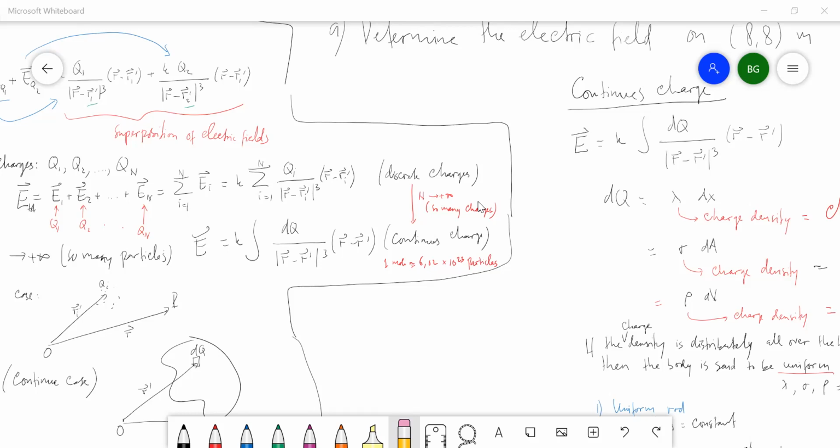We just replace the summation, sigma i equals 1 to n, by the integral.